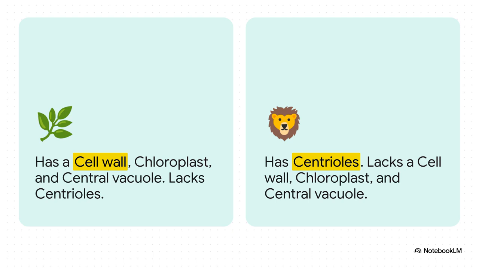But within this eukaryotic world, we actually see two very different architectural styles, plant cells and animal cells. The absolutely crucial point here is knowing how to tell them apart. And the best way? Just remember the 4 C's mnemonic.